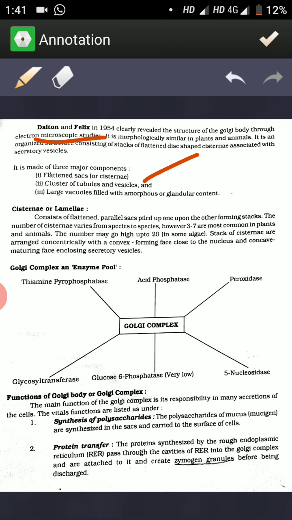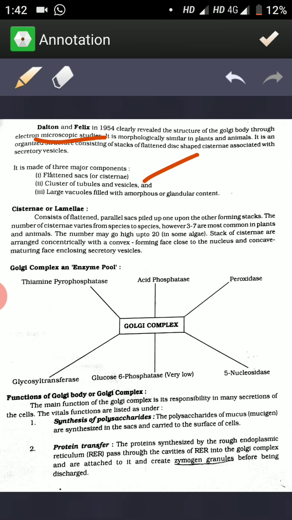First, flattened sacs or cisternae. These are sac-like structures. Second, a cluster of tubules and vesicles. And third, large vacuoles filled with amorphous or glandular content.